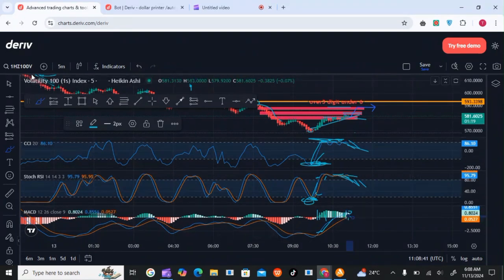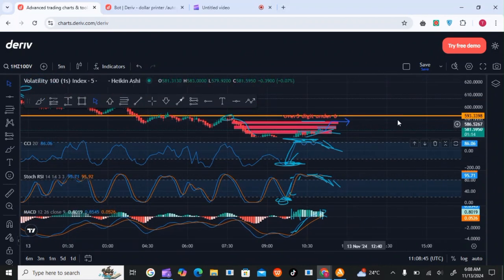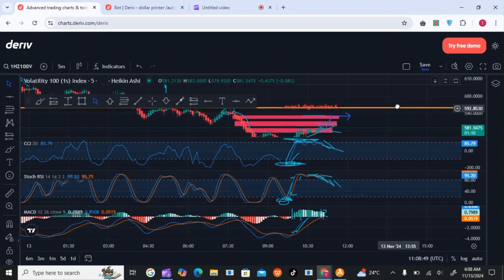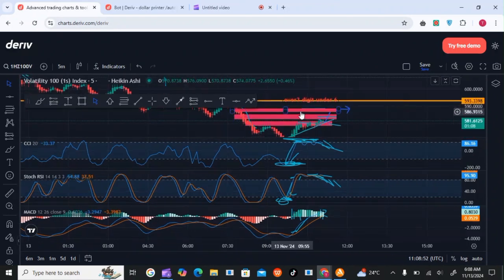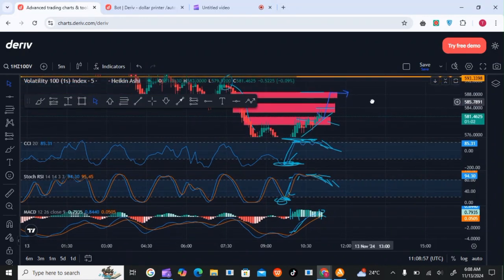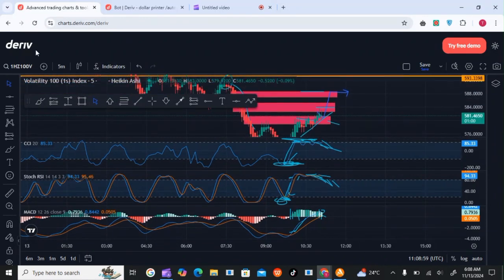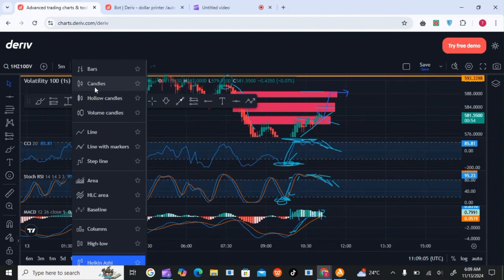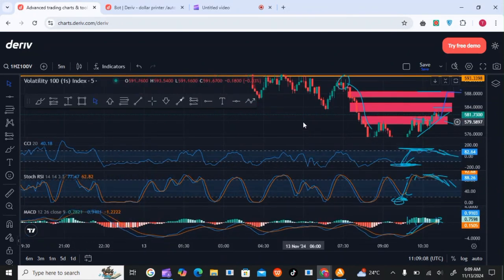But what is our technical analysis showing us? We have no worries. Why? Because the market has to come and fill these. This market has to come and fill these fair value gaps. So if so, I'll just return back to my candlesticks, to see how the market is behaving.